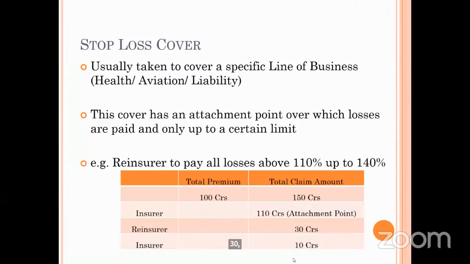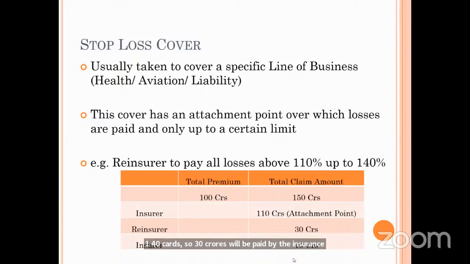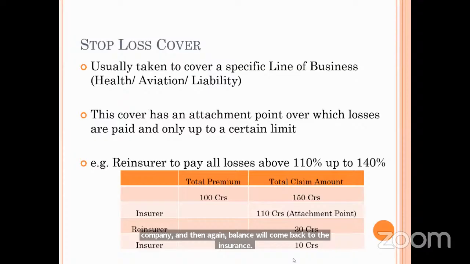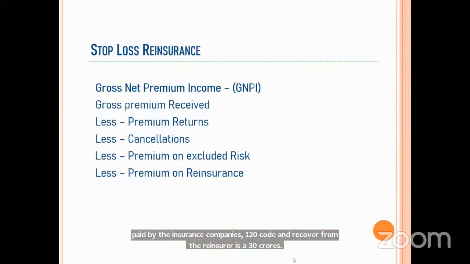But the losses are 150 crores, no? 10 crores will be reversed, because the limit is 140 crores. So 30 crores will be paid by the reinsurer, and the balance of 10 will come back to the insurer. Here total losses paid by the insurance company is 120 crores, and recovered from the reinsurer is 30 crores. I hope it is quite clear. Yes, sir. Clear.